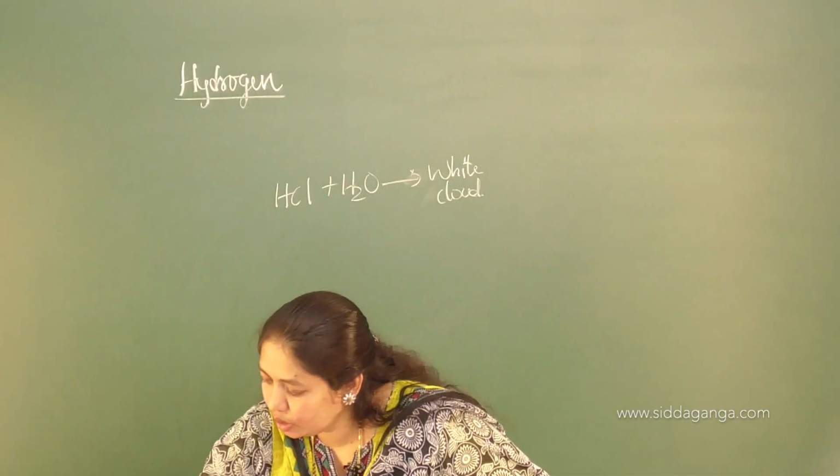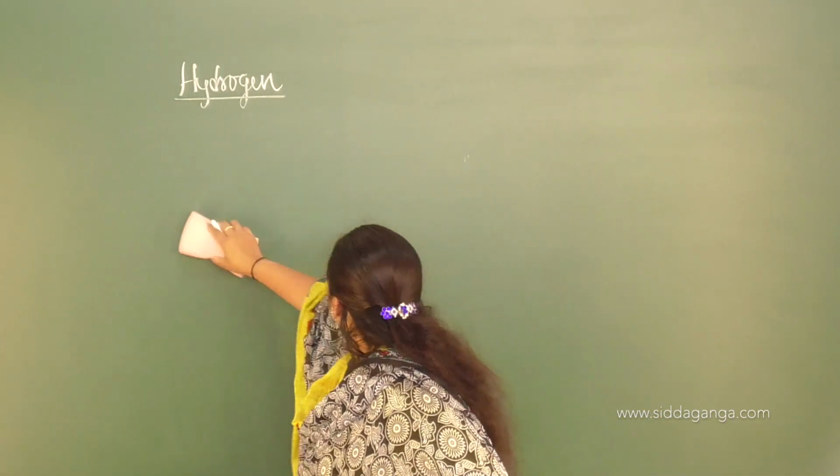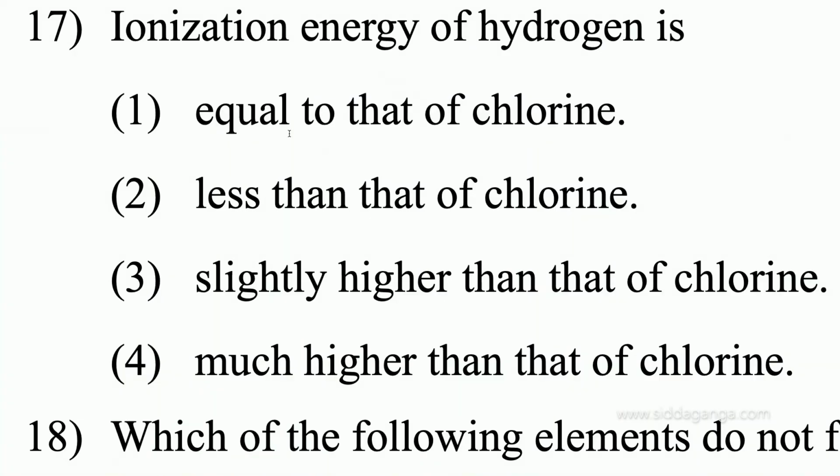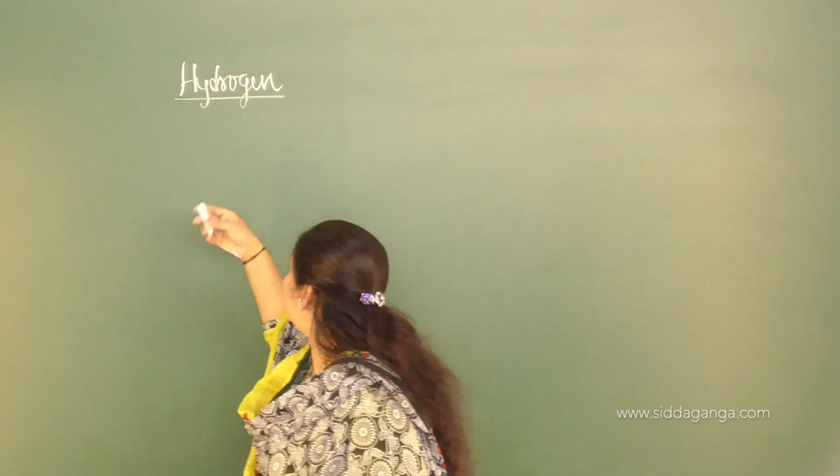If you move on to the next one, that is based on the properties of hydrogen: the ionization energy of hydrogen is, the options are, equal to that of chlorine, less than that of chlorine, slightly higher than that of chlorine, much higher than that of chlorine. I think I already wrote this for one question.